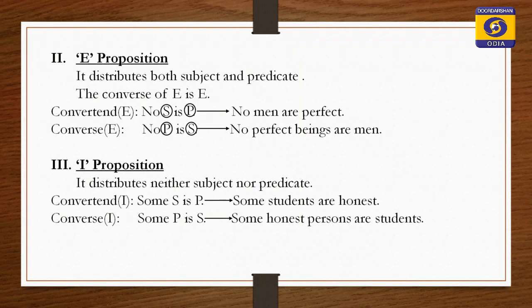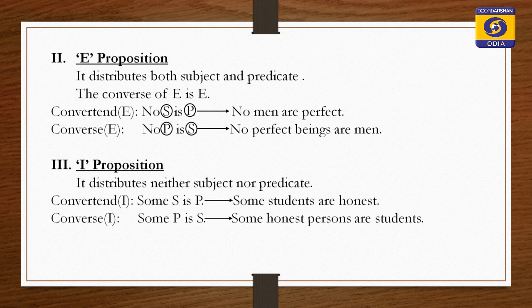Now, let us move to I proposition. All of you know I proposition does not distribute any term, and I proposition is converted to I proposition.